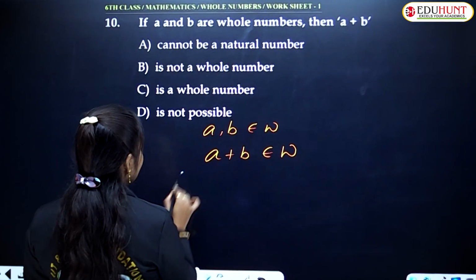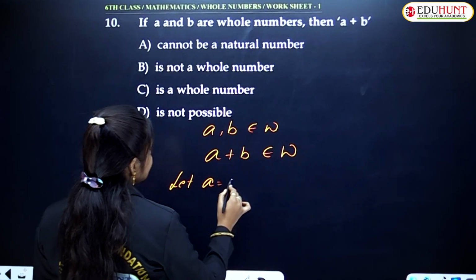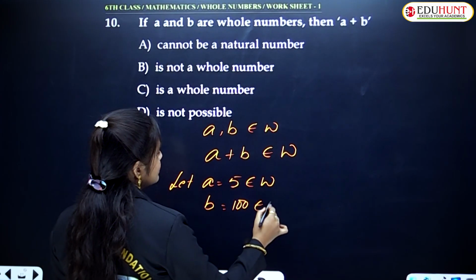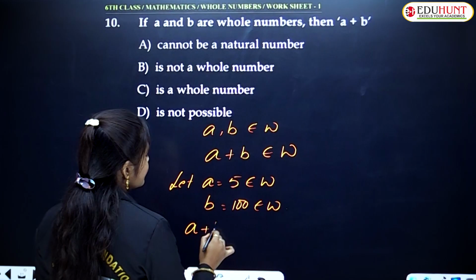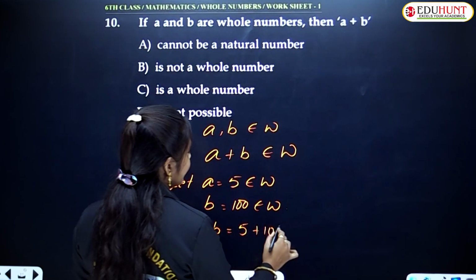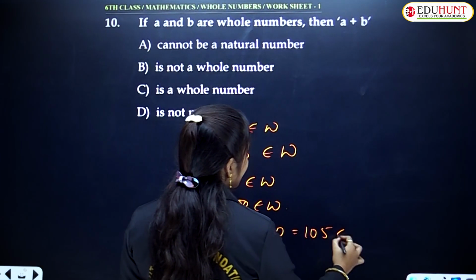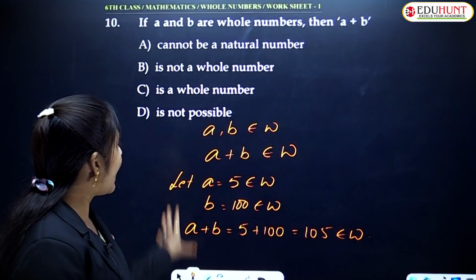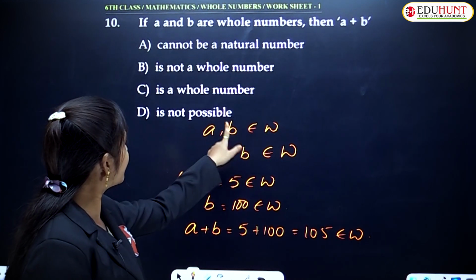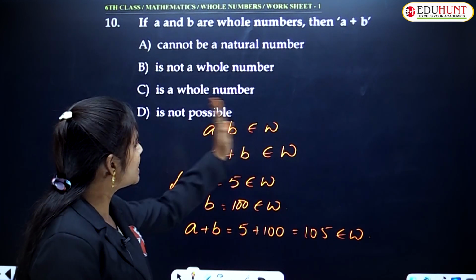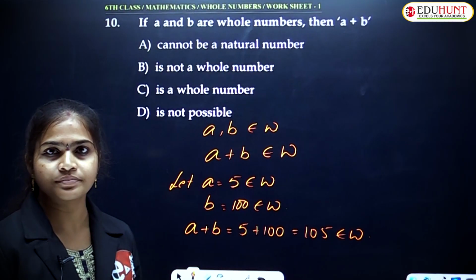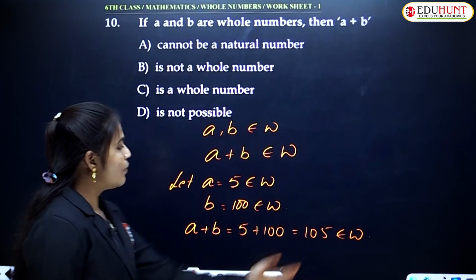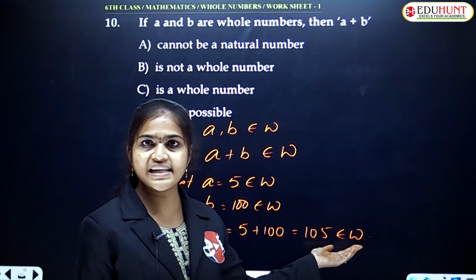Why? Because let A is equals to 5, that is a whole number. B is equals to 100, that is also a whole number. Then A plus B is equals to 5 plus 100, which is equals to 105, also belongs to whole number. Yes or no? As per this condition, we can say that A comma B belongs to whole number, then A plus B also belongs to a whole number. As per the options they gave, cannot be a natural number. Why? Because here 105 is a natural number.